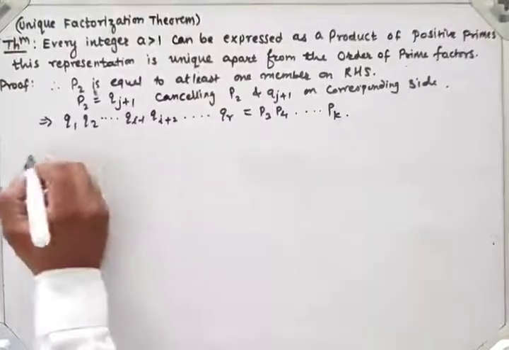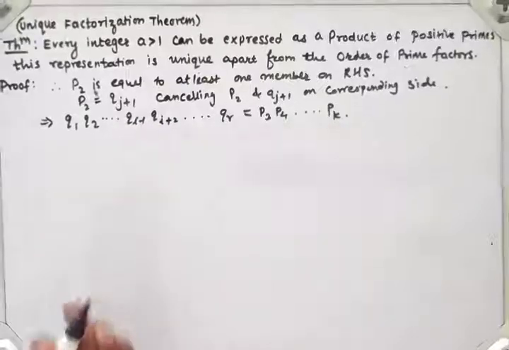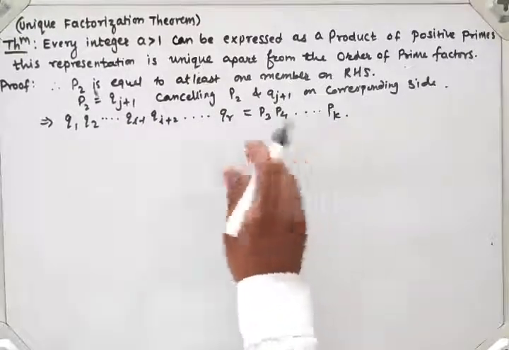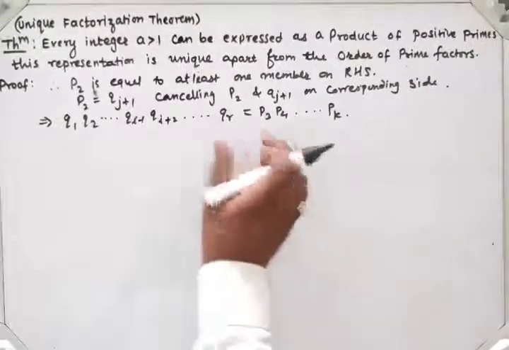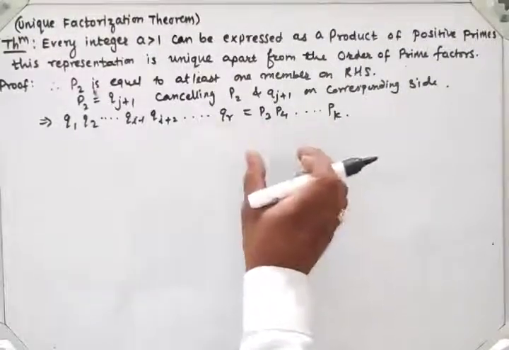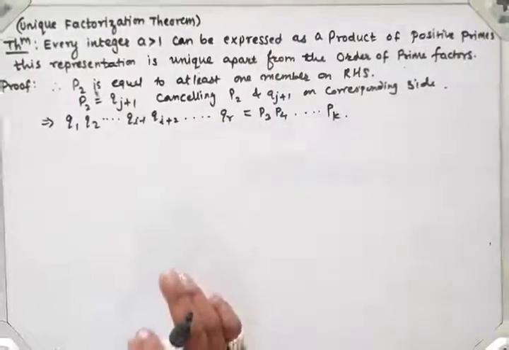Continuing in this way, in the final stage, what will we get? Either every element will be exhausted or one side will be exhausted. If every prime number is exhausted, LHS is equal to RHS, meaning the primes are the same.